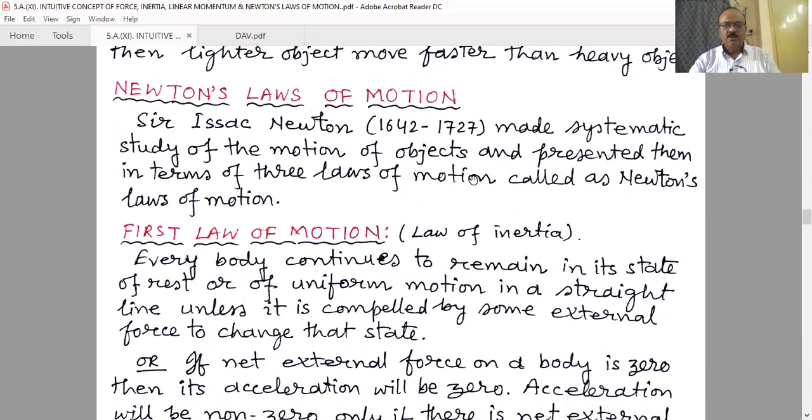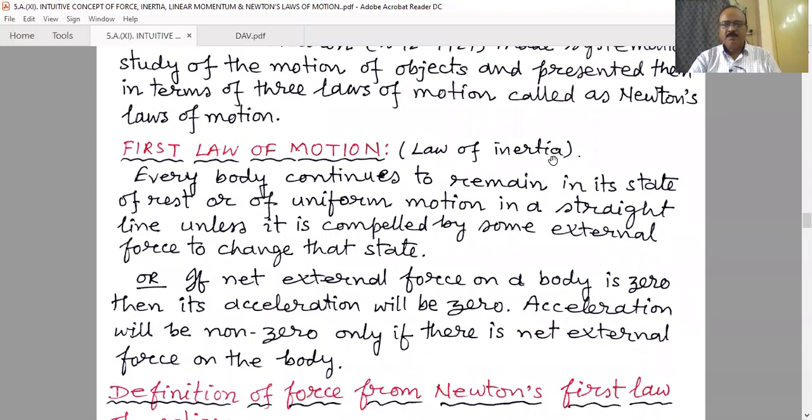Practically, the first law of motion, that is the law of inertia, was initially given by Galileo, and Newton kept this law of inertia in his first law of motion.